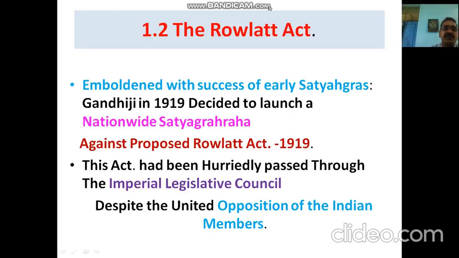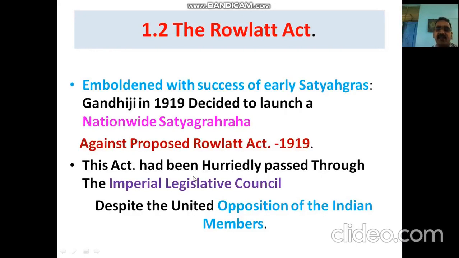And now the Satyagraha is the Rowlatt Satyagraha. In opposition to this, Mahatma Gandhi was going to force, with all the Indian people, the British colonial government to take back this Rowlatt Act. So that's against the proposed Rowlatt Act of 1919.